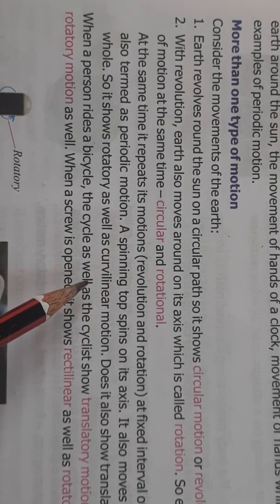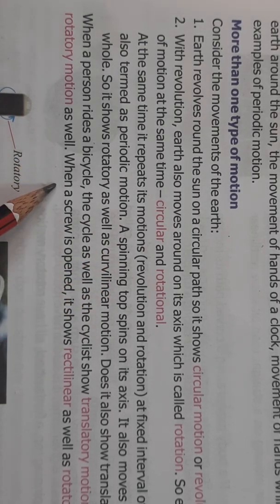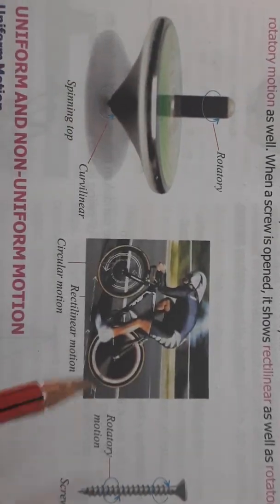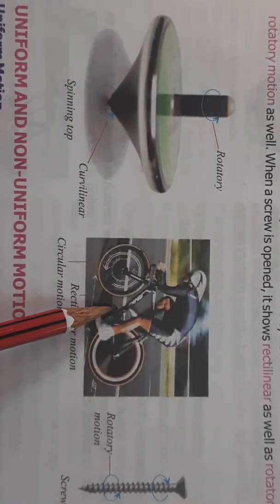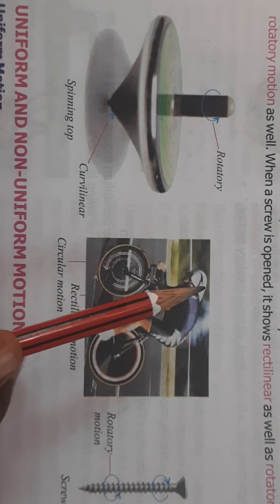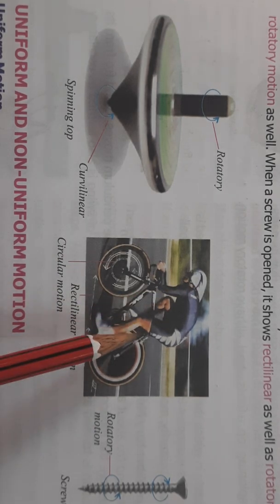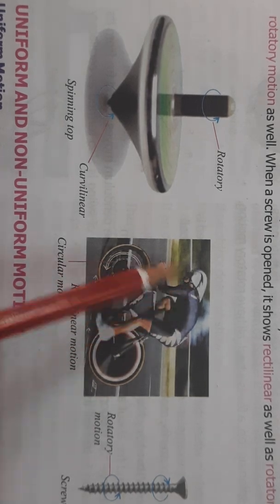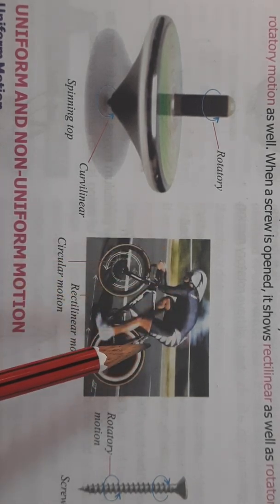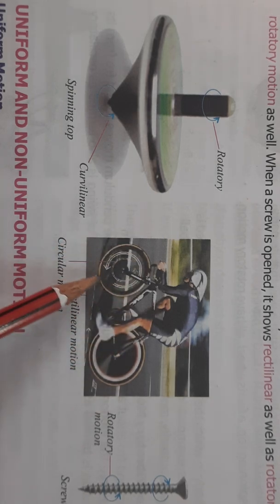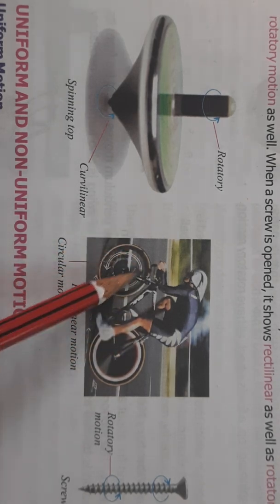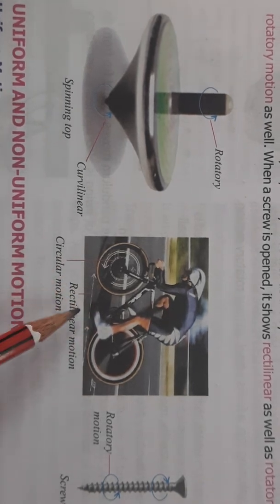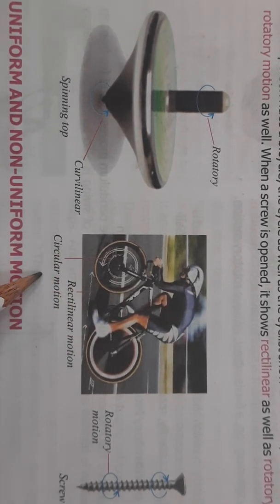So there are some objects which show more than one type of motion. Now when a person rides a bicycle, the cycle as well as the cyclist both show translatory motion. The whole body is moving, but the wheels show only rotatory motion. Clear? So here both motions, rectilinear motion and circular motion, are going on simultaneously.